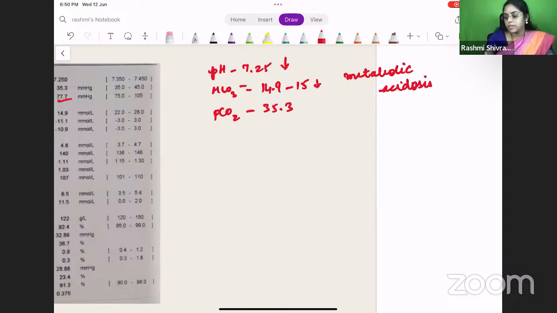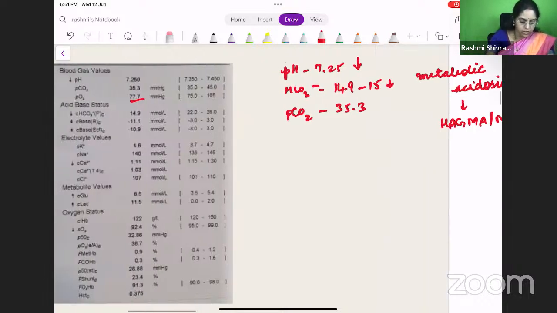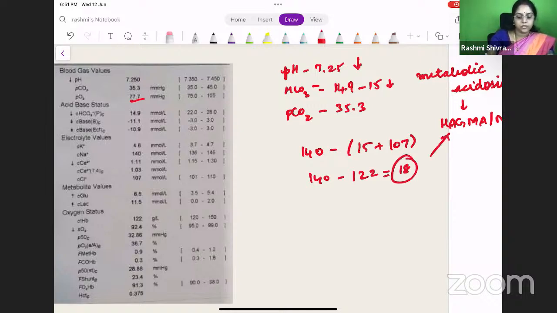As soon as you see the patient is having metabolic acidosis, what should you do immediately? You have to find out whether the patient has a high anion gap metabolic acidosis or a normal anion gap metabolic acidosis. So we check the anion gap. Anion gap is sodium minus bicarbonate plus chloride. Sodium is 140, bicarbonate is 15 plus chloride, so 140 minus 122 is 18. So the patient has a high anion gap metabolic acidosis.